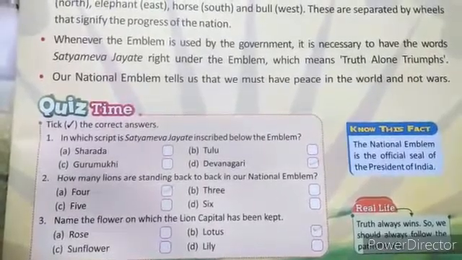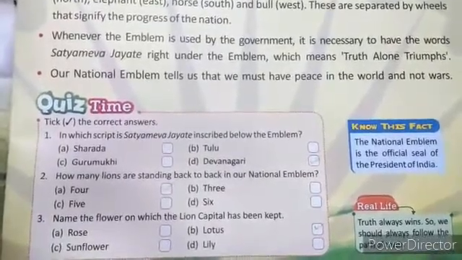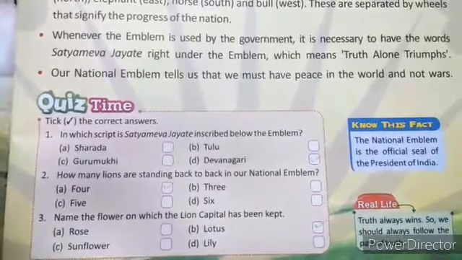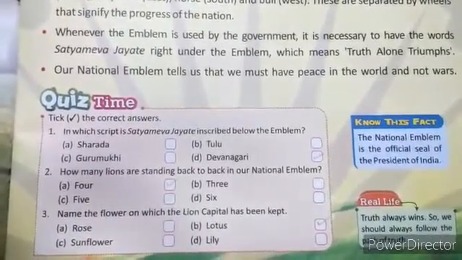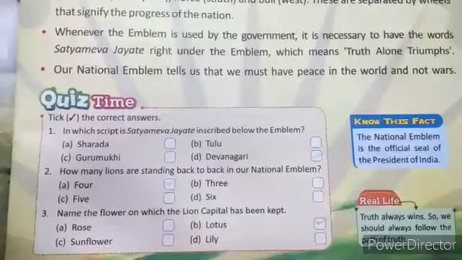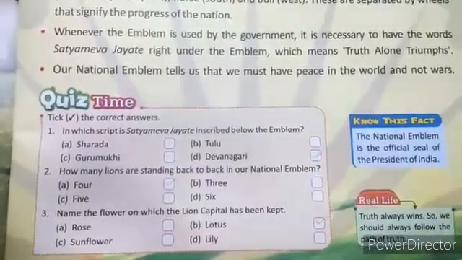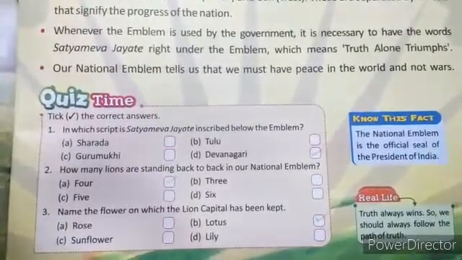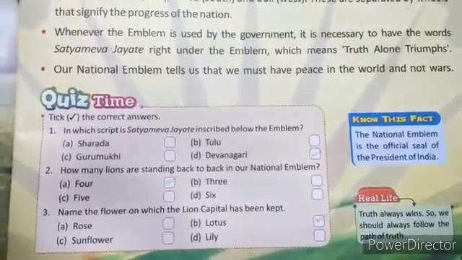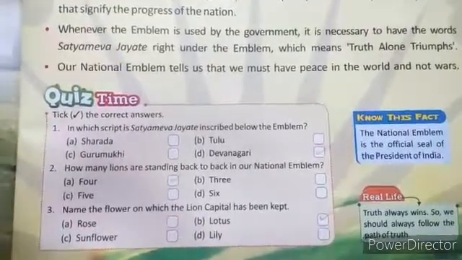Now, how many lions are standing back to back in our national emblem? Our answer is 4. Yes, 4 lions are there. Now third one, name the flower on which the lion capital has been kept. It is lotus. Yes, the flower on which the lion capital has been kept is lotus.